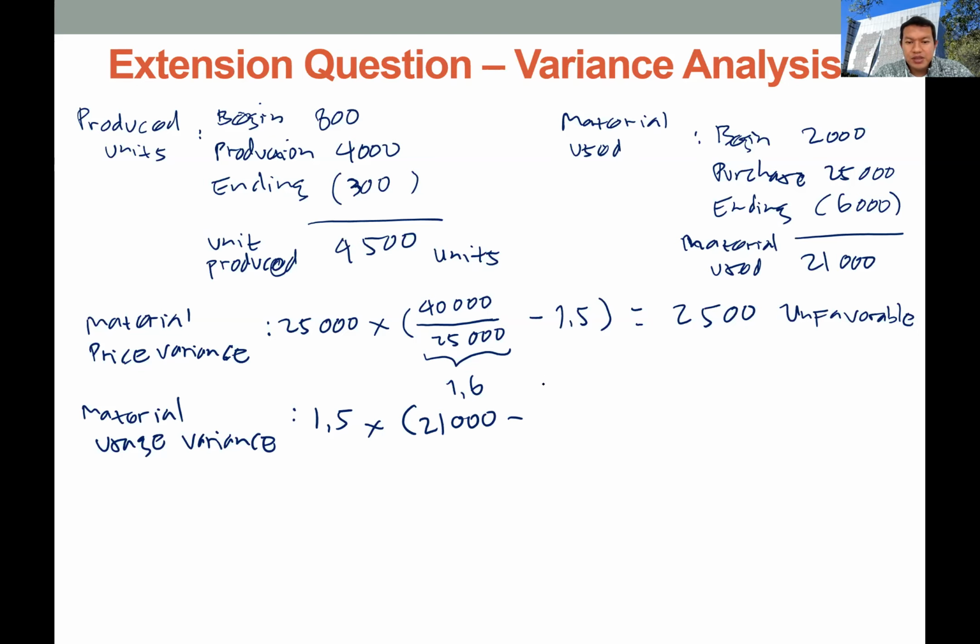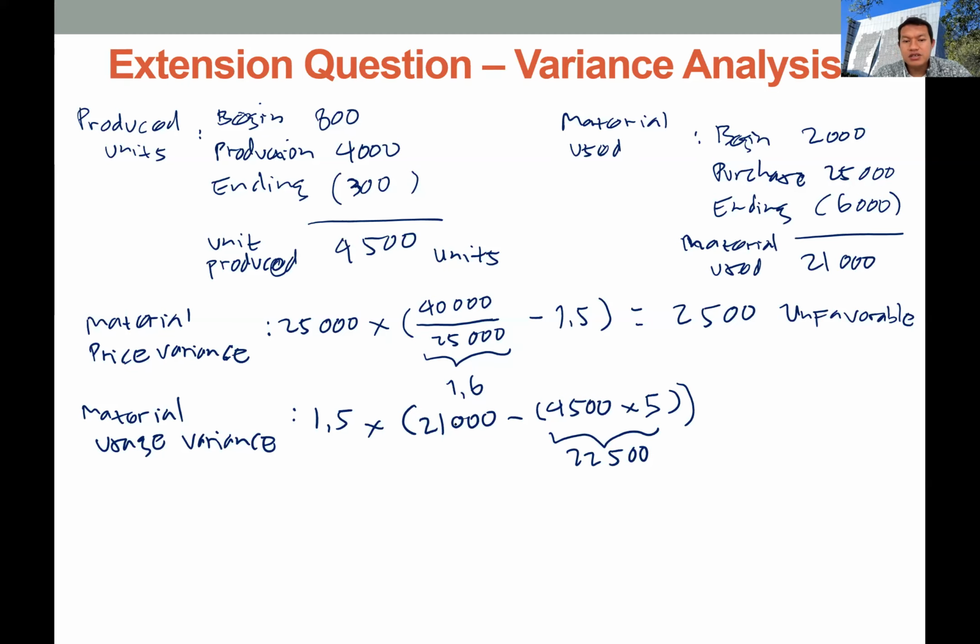So the budget quantity will be the number of units produced, 4,500, which we already calculated, multiplied by the unit cost, which is 5 kg per unit for material consumption. So we multiply this, and we'll get 22,500 kg.